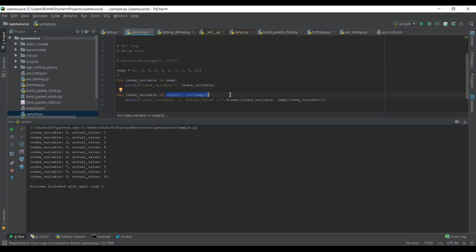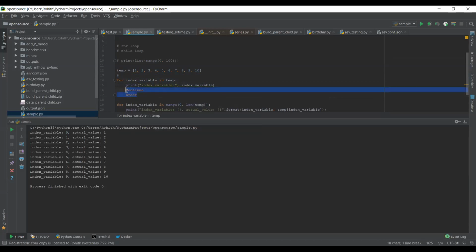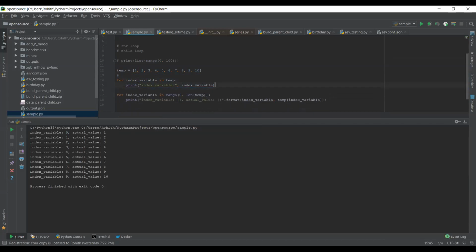Clear. Okay. So this is how we do the two types of looping using for loop. Okay. For every loop, there are two important concepts we need to remember. We have continue, we have break. Okay, so these are the two keywords which are applicable in any kind of programming language when you're doing looping. So what is continue and what is break? Break is just to break your loop. Continue is to ignore that particular iteration and just jump into the next iteration. So these are the two meanings of break and continue.